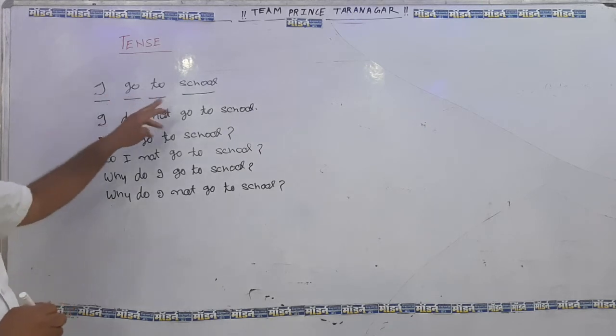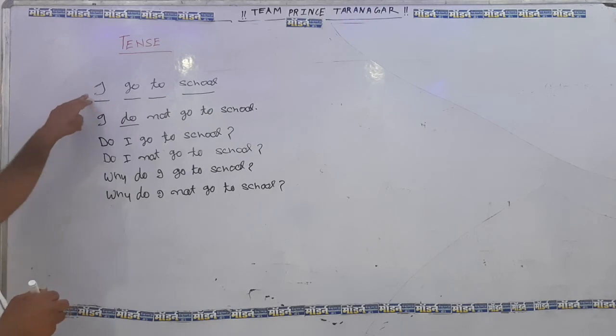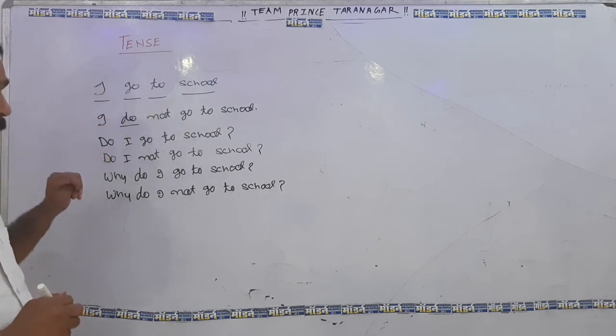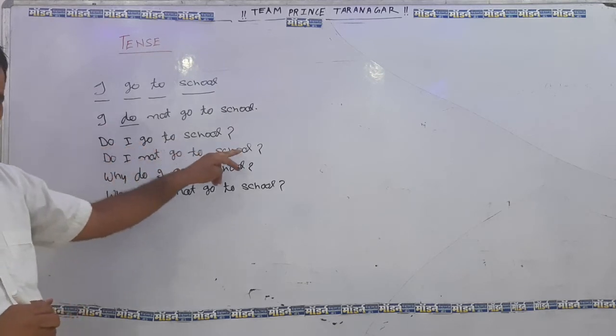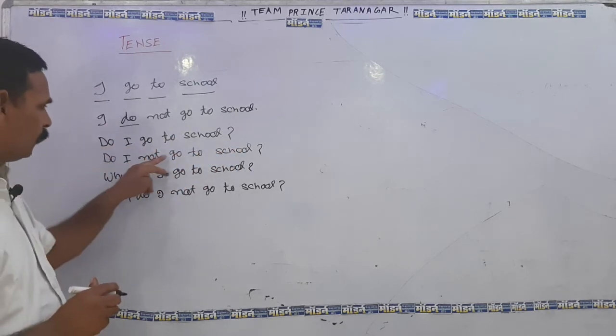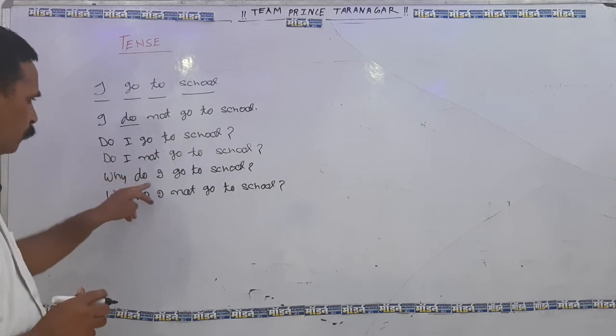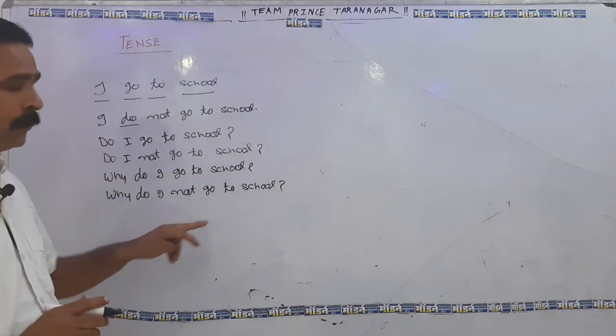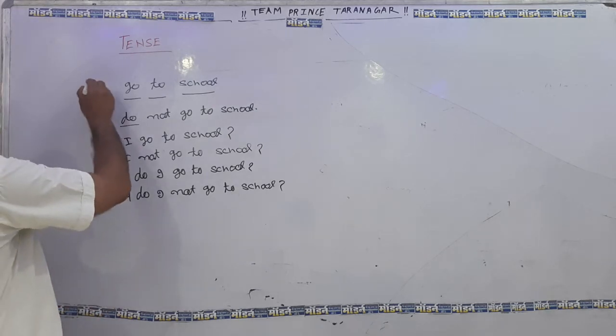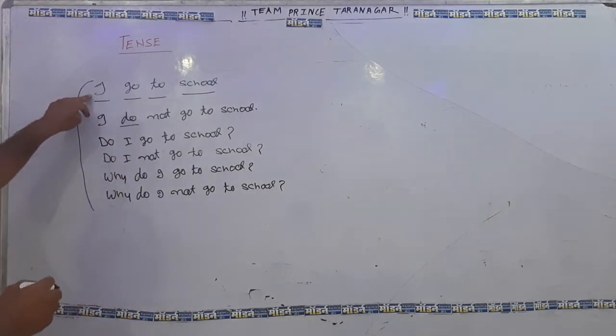Here you can also use we: we go to school, we do not go to school, do we go to school, do we not go to school? Why do we go to school? Why do we not go to school? So these are some basic sentences. That means here also you can use they. They can be used here.